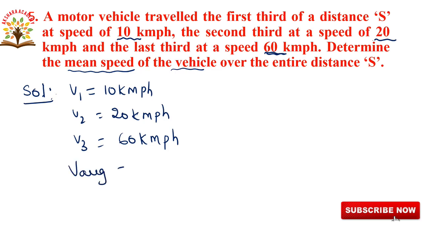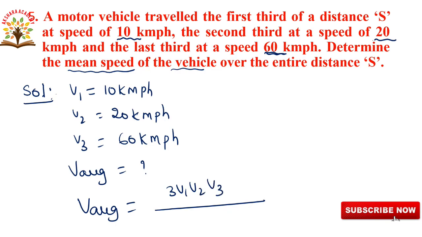Average speed is equal to question mark. We will write the formula for average speed. Average speed is equal to 3 V1 V2 V3 by (V1 V2 plus V2 V3 plus V3 V1).